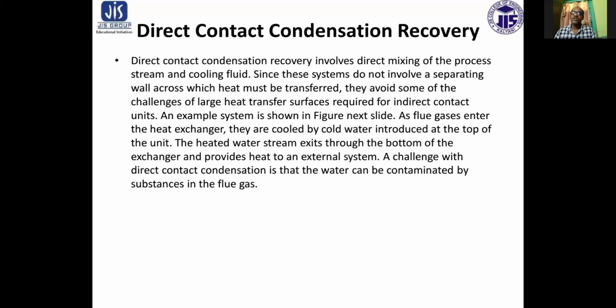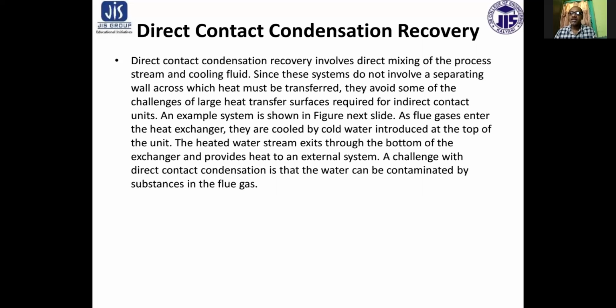Next, which is very important nowadays, is direct contact condensation recovery in the low temperature range. This direct contact condensation recovery is an emerging one. It involves direct mixing of process steam and cold fluids. Since this system does not involve a separating wall across which the heat must be transferred, it avoids some of the challenges of the large heat transfer surfaces required for indirect contact.